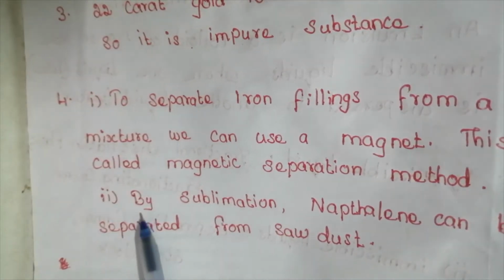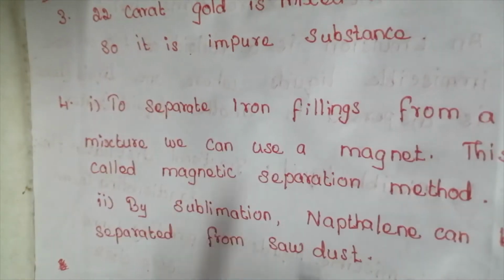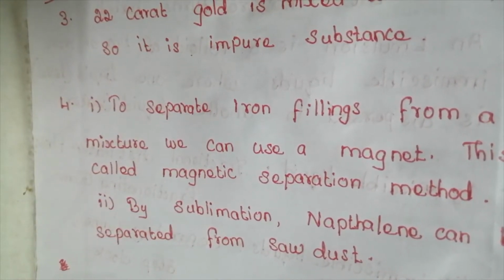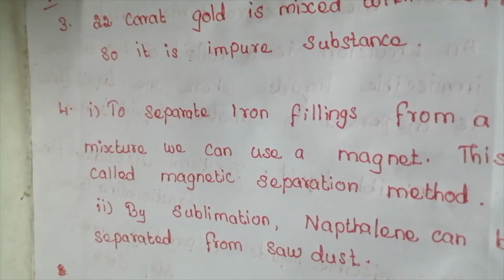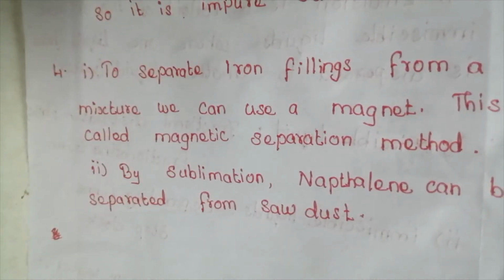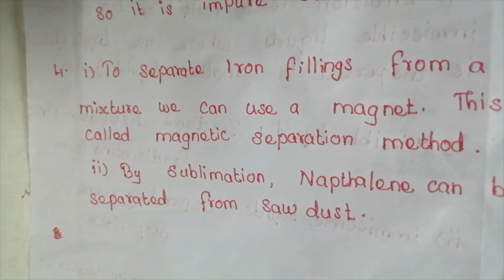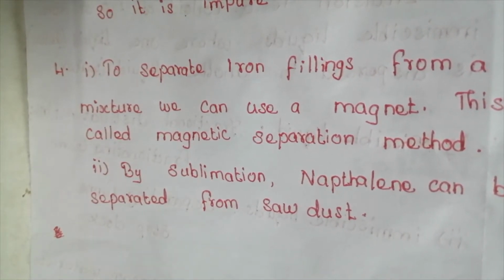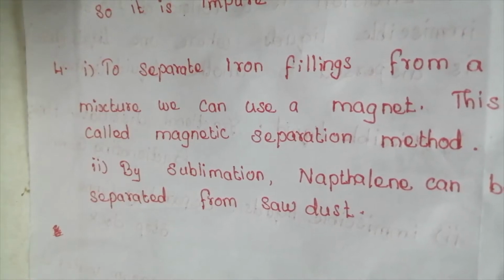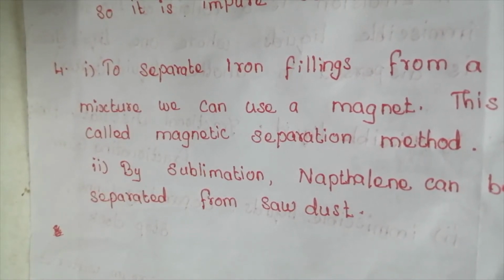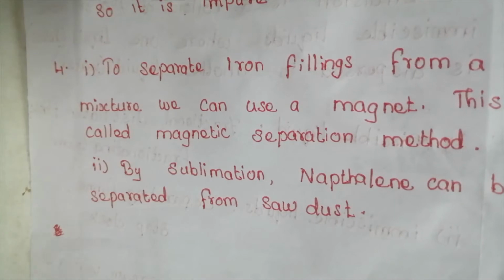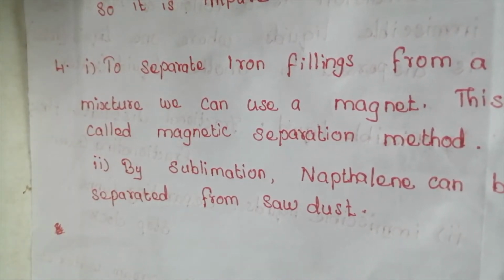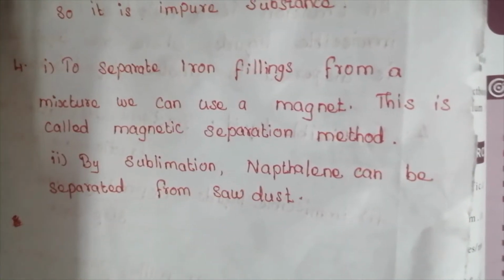And the second point: by sublimation, naphthalene can be separated out from sawdust. You know the sublimation process, what we did: we have to heat it first. When we are heating, this solid directly changes into gaseous state. After the naphthalene changes into gaseous form, the remaining sawdust is left, so we can separate out the sawdust. Note it in your chemistry note. Okay, write down.